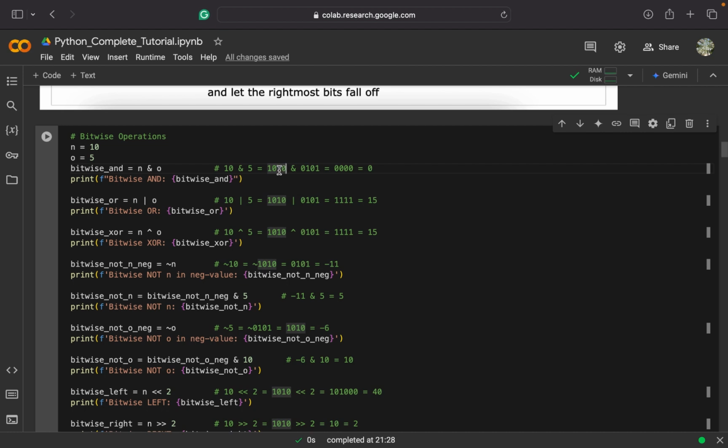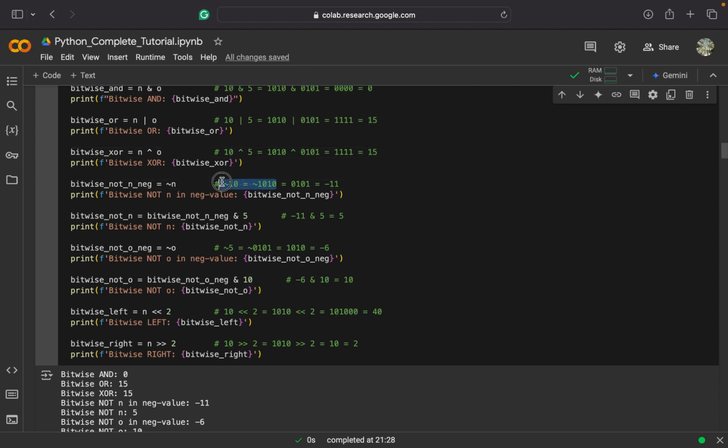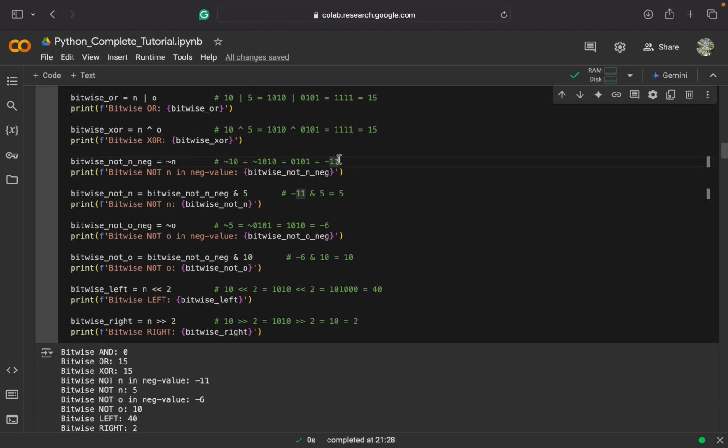The binary value of 10 is 1010, and that of 5 is 0101. When these two are ANDed, the result is 0. So 0 is stored in this variable. Similarly, here is an illustration of the OR operator between these values. Here is an illustration of XOR between these values. And here is an illustration of the NOT operation on the n variable, which results in a negative value, -11.